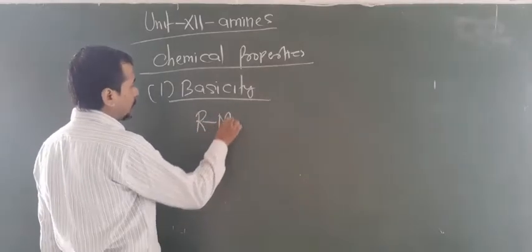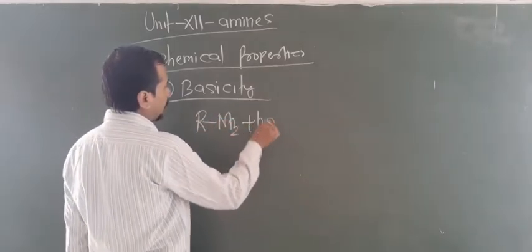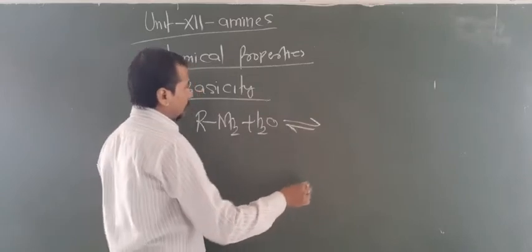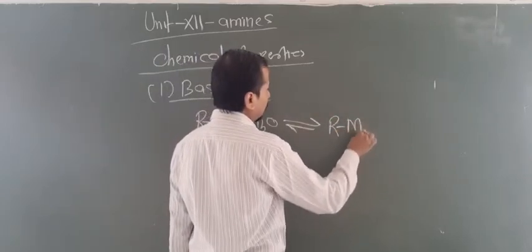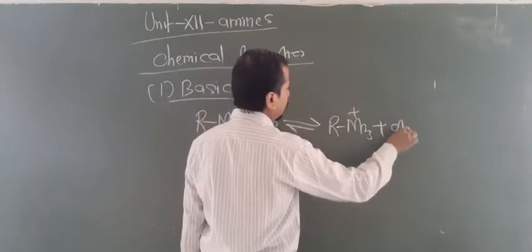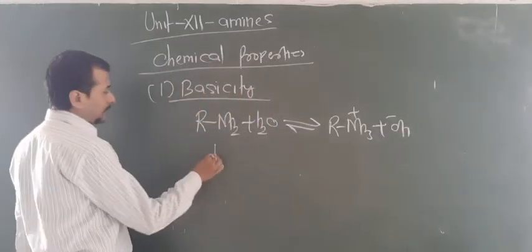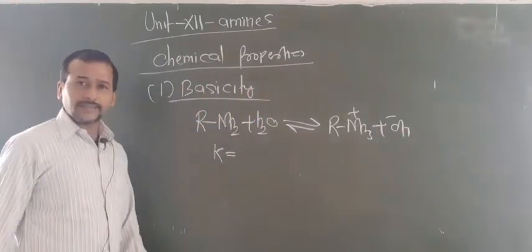Look here, RNH2, we have taken with water. Now this will form RNH3 plus and OH minus. For this we write the equilibrium constant like this.